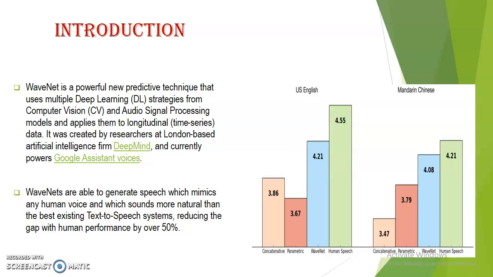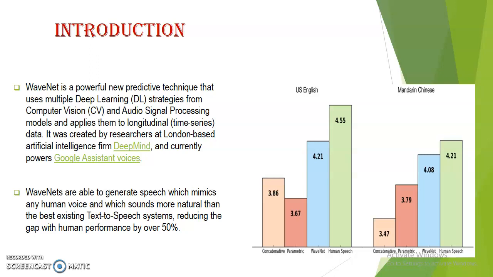If you look at the right side, some other algorithms are listed on a scale of 1 to 5, with the listing values mentioned here. The first one, in US English, is a concatenative algorithm, and there is a parametric algorithm, with 3.86 and 3.67, and human speech is 4.55.